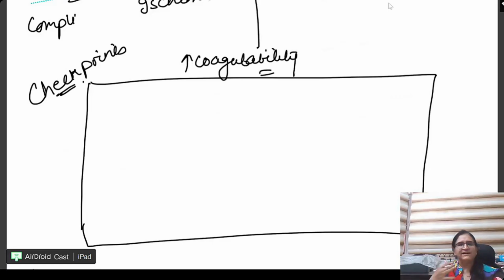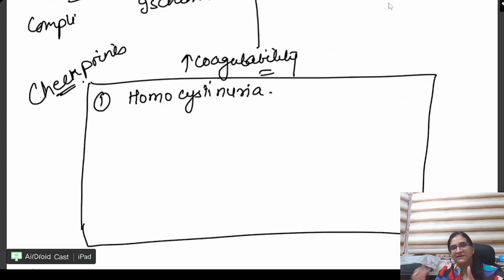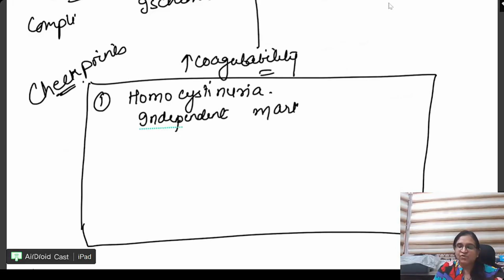See, these are all the independent questions that have come. है ना? कौन कौन कर सकता है? Number 1, homocystinuria. Now, what is the question that comes from this even in medicine? Which is the independent marker? Please note beta, ये hemodynamics note कर लो, so that when you are revising, you don't even have to